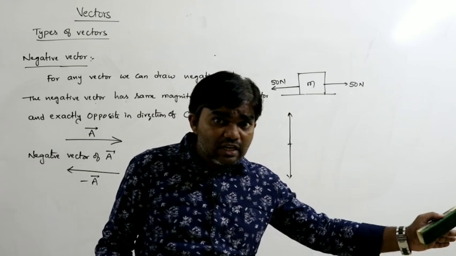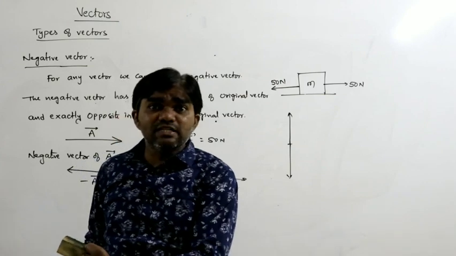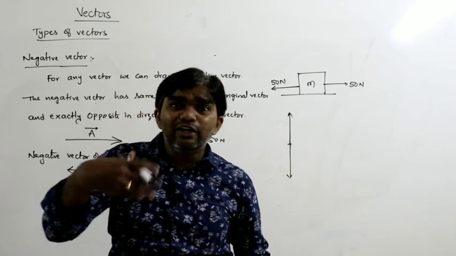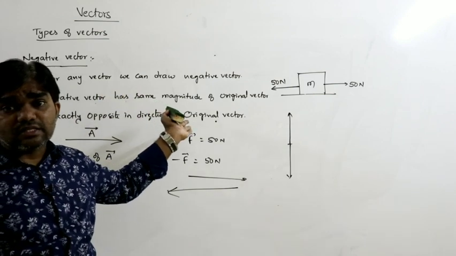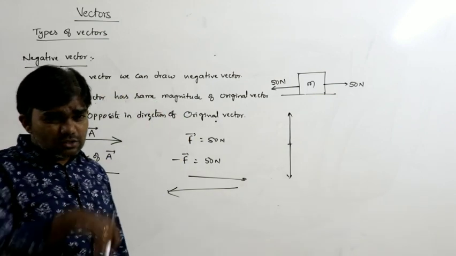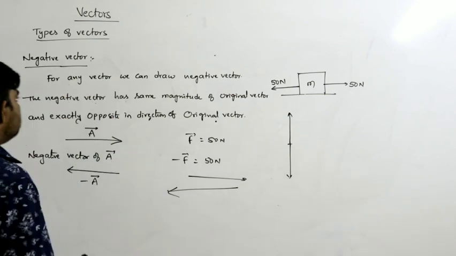Towards the wall is considered positive. That means away from the wall is considered negative, but the magnitude must be the same. That is considered a negative vector. So it is very important, the negative vector.